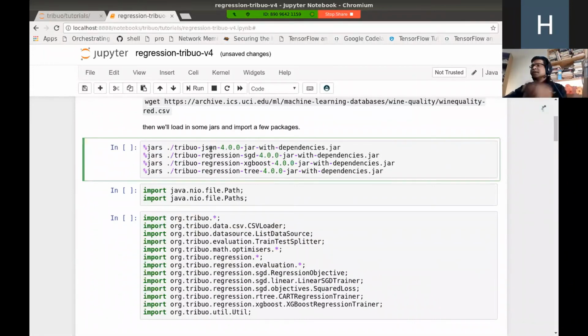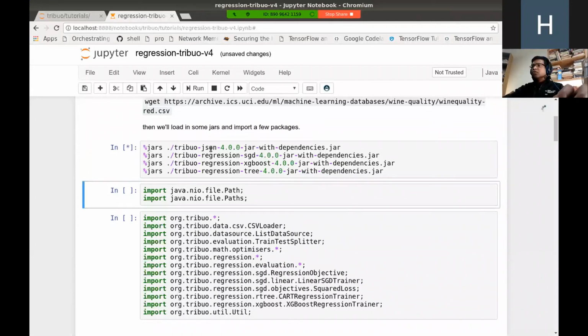Because we are running Java inside a Jupyter environment, we also need to access the library that we want to use in the notebook. We need to load the library, and the library is in the form of jar files. We need to load the library into the environment, and the way we do it is in this fashion. We place our cursor on the cell and do Shift Enter, and it loads the library.